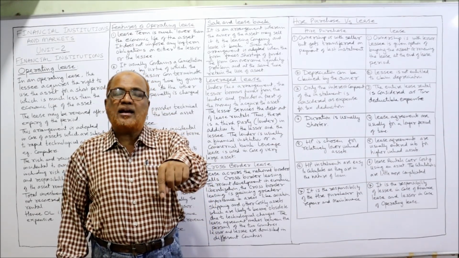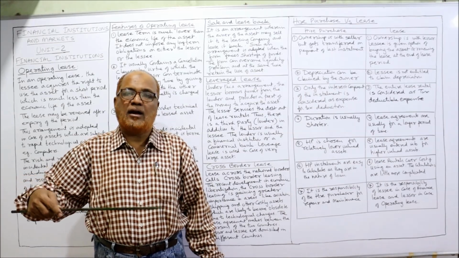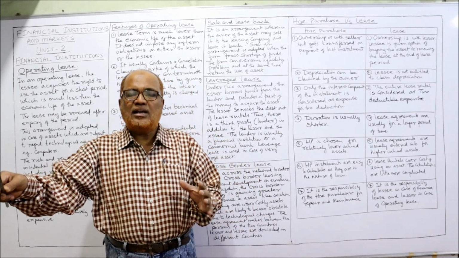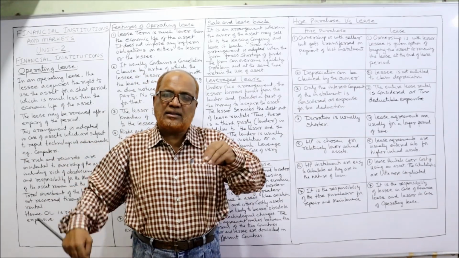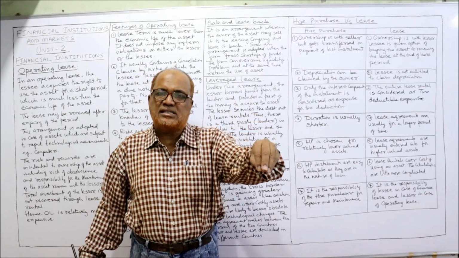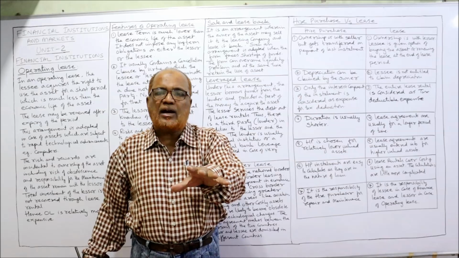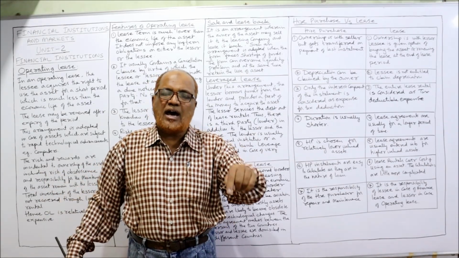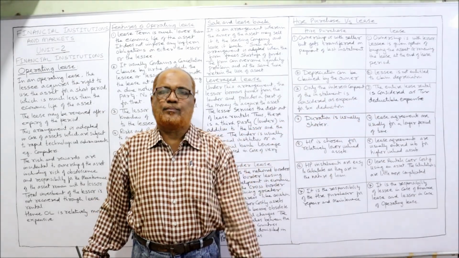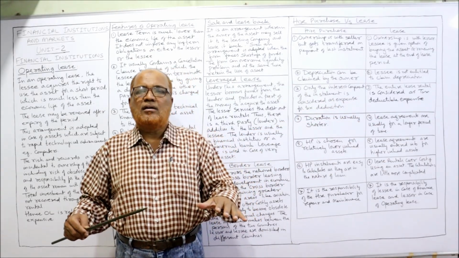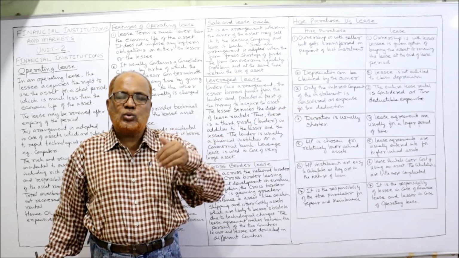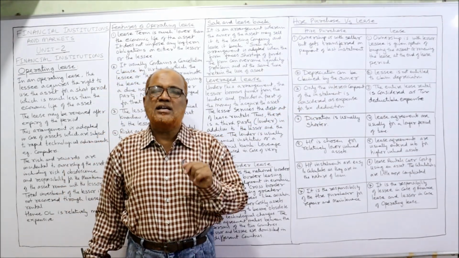The remaining 70 lakh is financed by the banker or financial institution. So 70 lakh rupees financed by the banker, 10 lakh rupees invested by the leasing company, total 80 lakh rupees. The leasing company will purchase the asset of 80 lakh rupees and give this asset to the lessee. Now every year, periodically, lease rentals are paid by the lessee to the lessor, that is the leasing company.